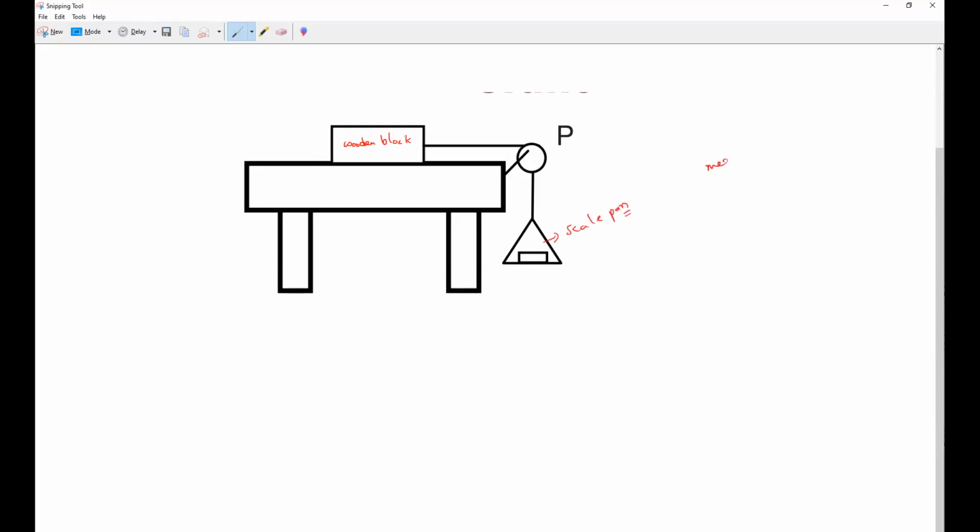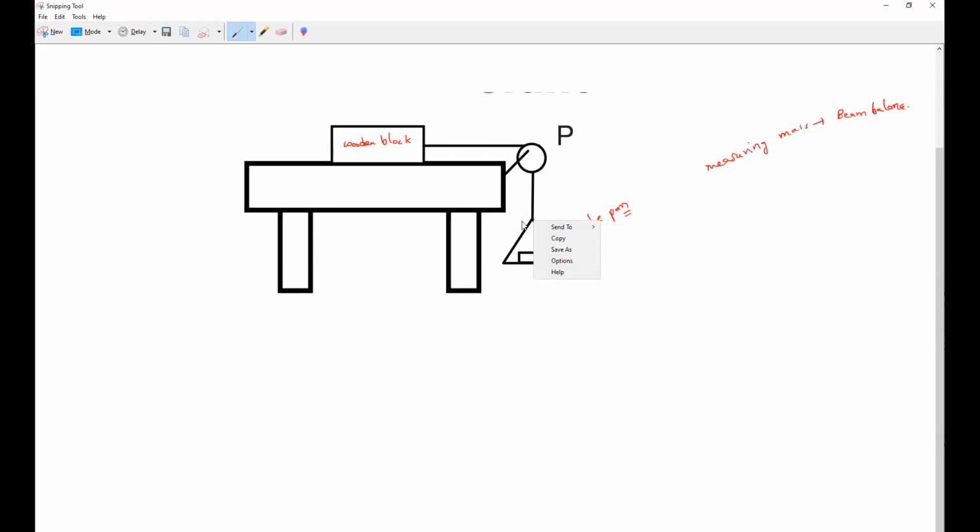For measuring the mass, we studied, correct? For measuring mass, we use a beam balance. That beam balance has two plates. That is the one plate, so that is what you have to put. So what you have to do is place a wooden block on a table. Next, tie a string to the block, and the other free end of the string must be attached to the scale pan.